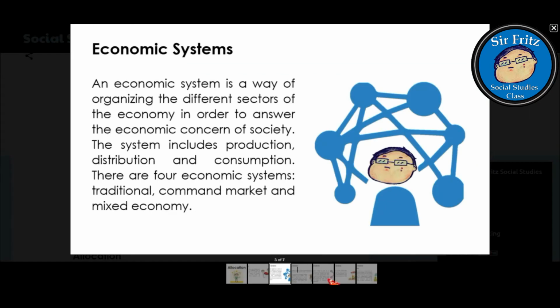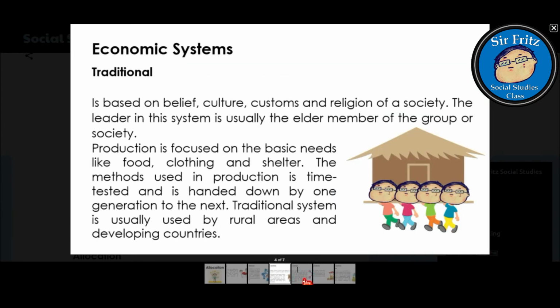One of the economic systems is what we call traditional. When we say traditional, it is based on belief, cultures, customs, and religion of a society. So the leader in this system is usually the elder member of the group or society. Production is focused on the basic needs like food, clothing, and shelter. The methods used in production are time tested and handed down from one generation to the next. And the traditional system is usually used by rural areas and developing countries.